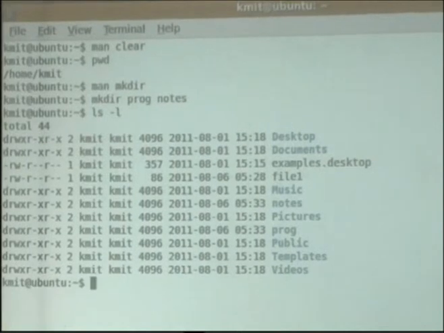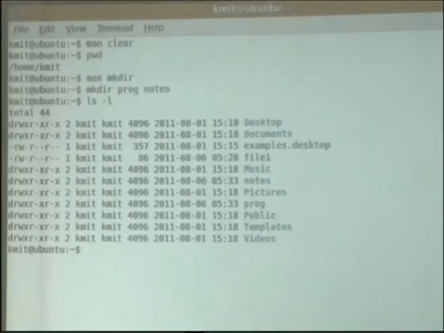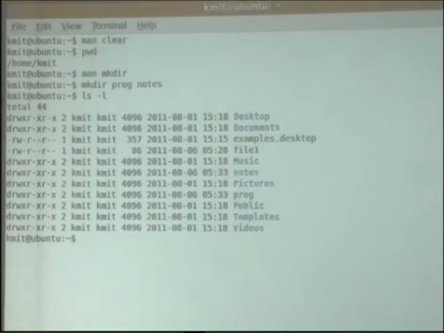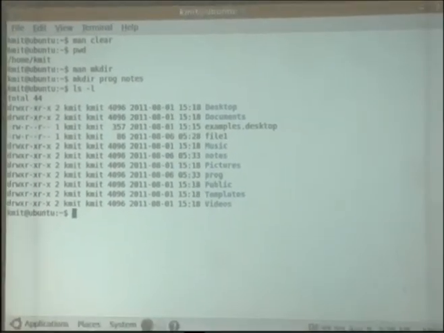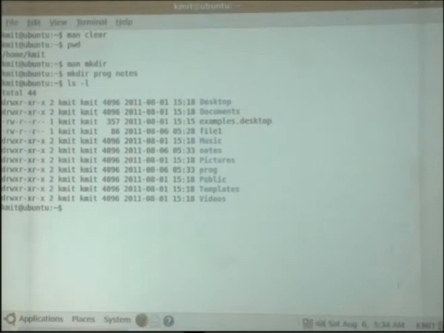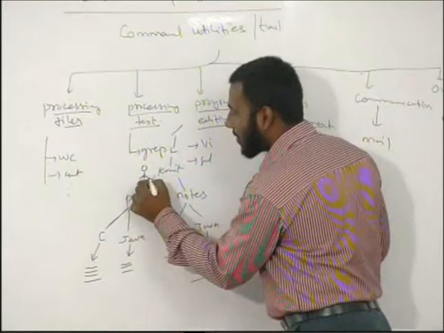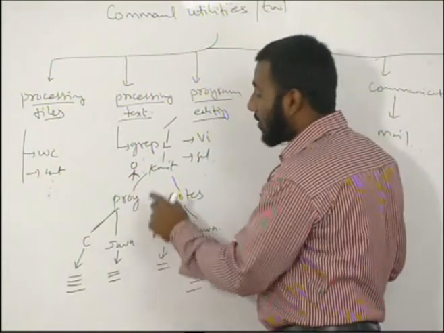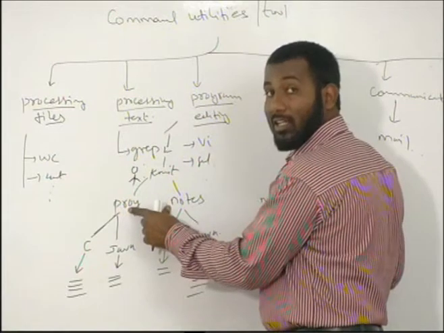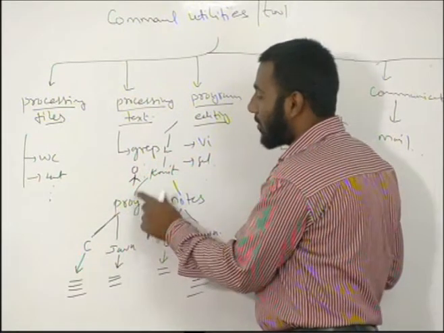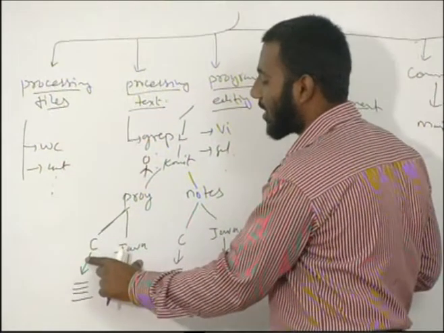Okay. Now the problem is, how can I create another directory called C and Java inside program? For that I should know how to go to that directory. I should know how to move from my present working directory. I'm standing here, and being here, I can create directories or files in the current working directory. But how can I create them elsewhere?